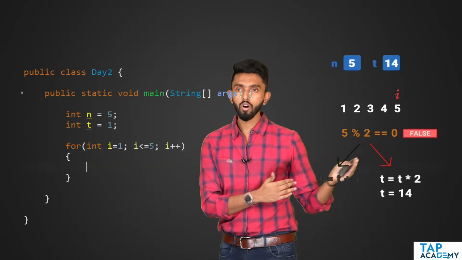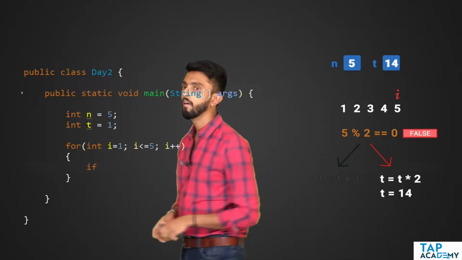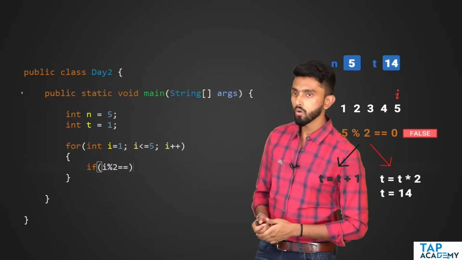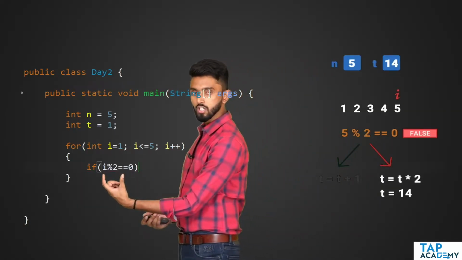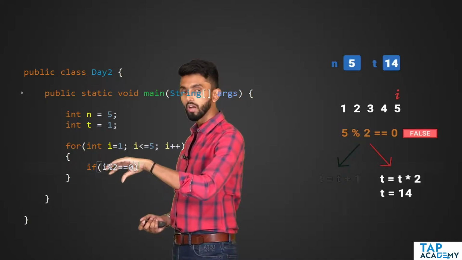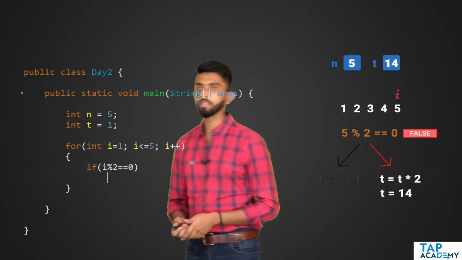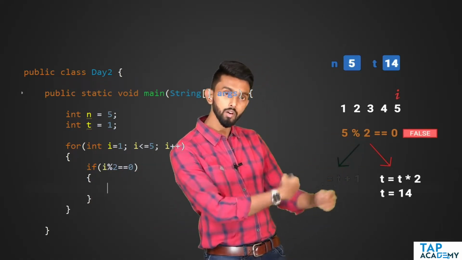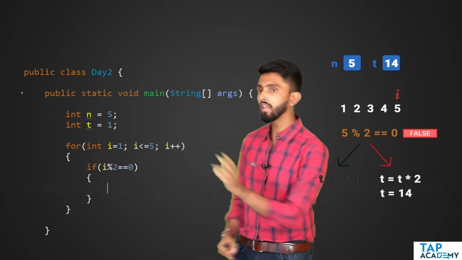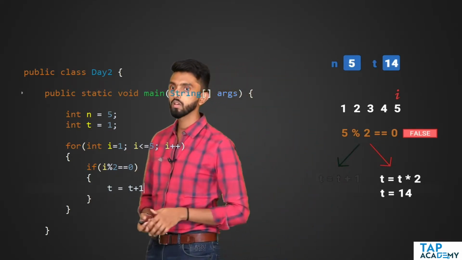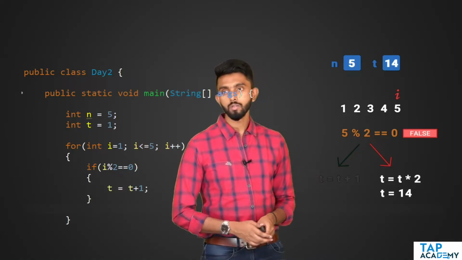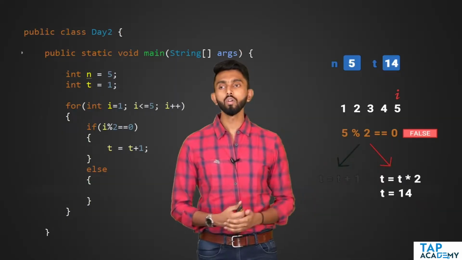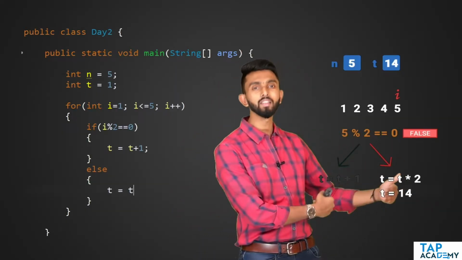I'll go inside that, and now I'm going to check if i value is even or odd. How will I do that? If i mod 2 is equal to 0. If this condition is 0, it will be true, otherwise it will be false. So if it is true, I will come inside the if, and I know if it is even, it is summer. So I will increase the t value by 1, t equal to t plus 1. Beautiful. Else, t equal to t into 2. I am doubling the value because it is spring.